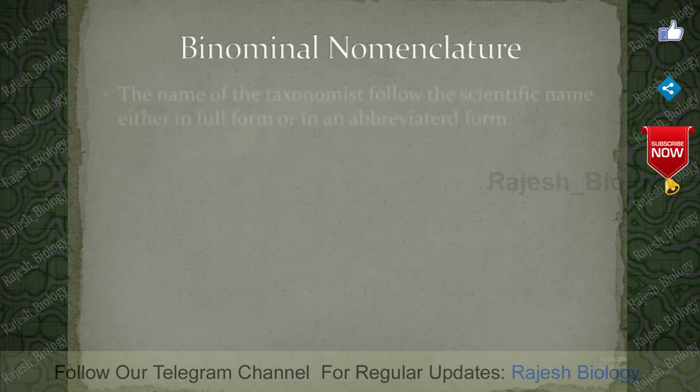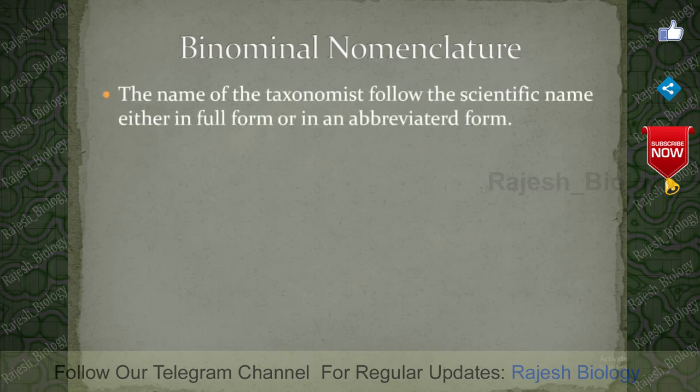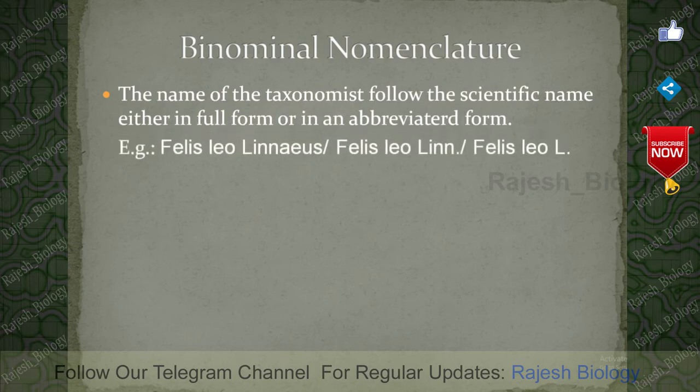And some more characters. The name of the taxonomist follows the scientific name, either in full form or in abbreviated form. For example, Felis leo is the scientific name of lion as per Linnaeus. Linnaeus's name follows the scientific name of lion: Felis leo Linnaeus, or Felis leo Lin in abbreviated form, or Felis leo L in a shortcut form.